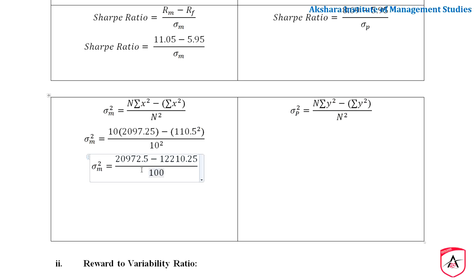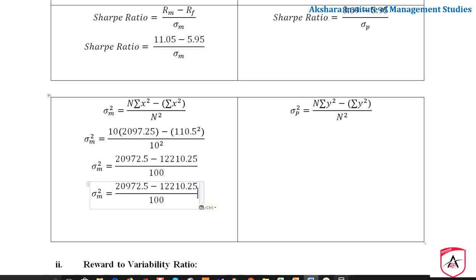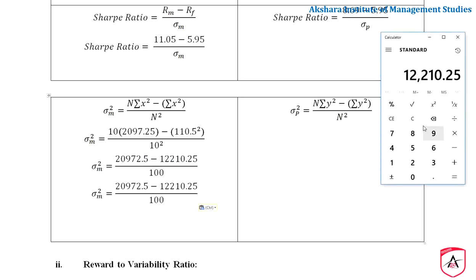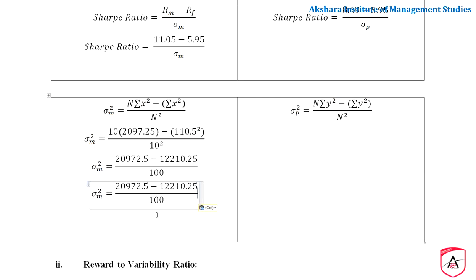Okay, next we shall move further. It is 20,972.5 minus 12,210.25. This is going to be 8,762.25.